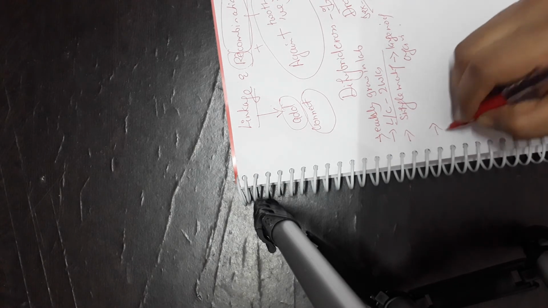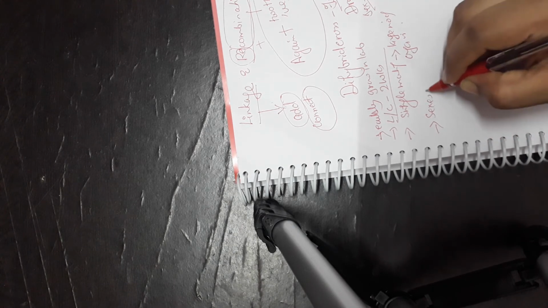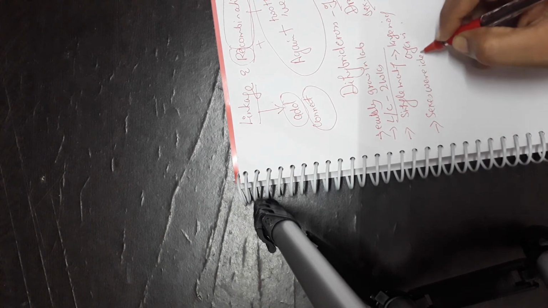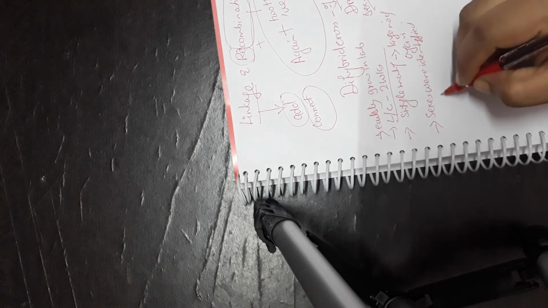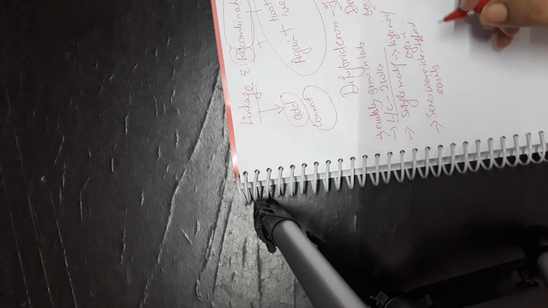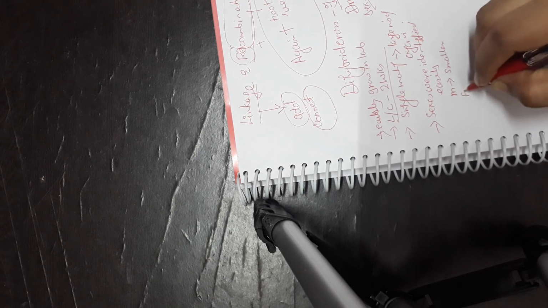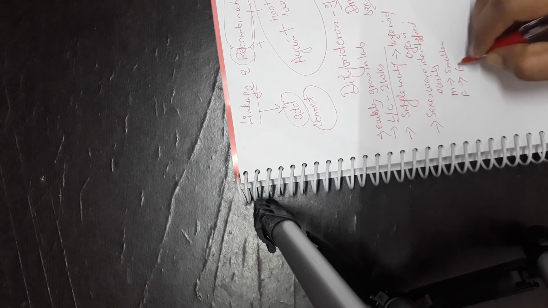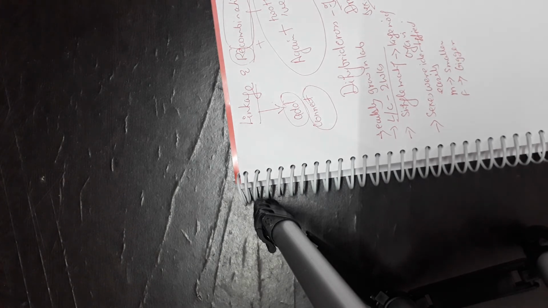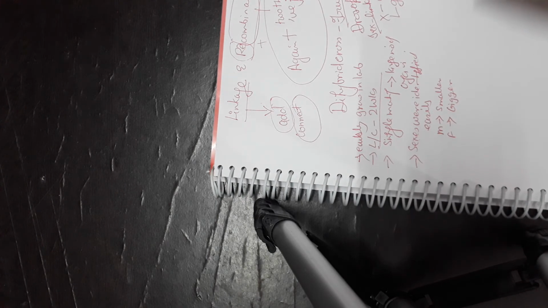Next, there was a very good point in that the sexes were identified easily. Why were the sexes able to be identified easily? Because the male was smaller and the female was bigger in size. So for that reason it was very easy for him to find out which one is the male and which one is the female.